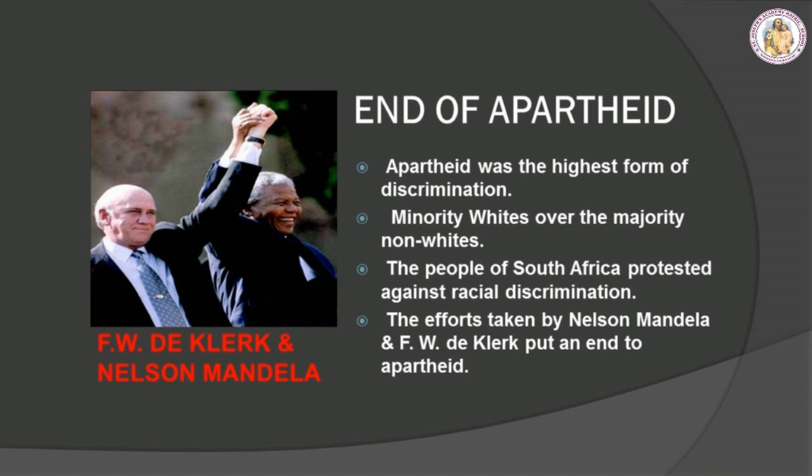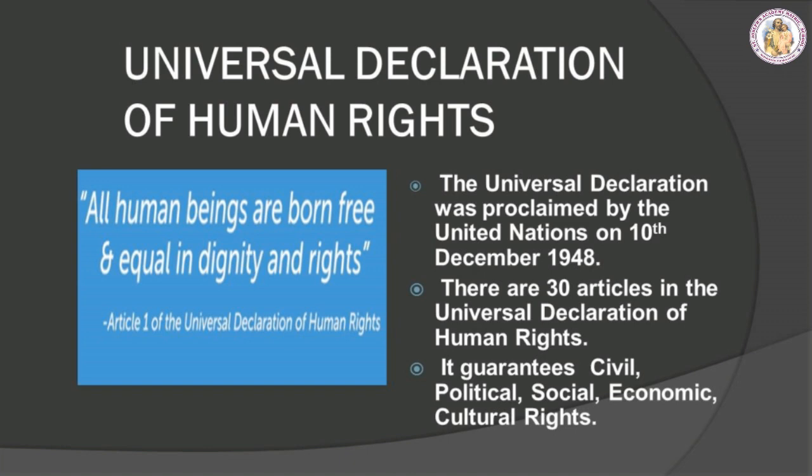Amid growing domestic and international pressure and with the fear of racial civil war, President F.W. de Klerk released him in 1990. The efforts taken by Mandela and de Klerk put an end to apartheid. In 1994, a multiracial general election was held, in which Mandela led the African National Congress to victory and became president.